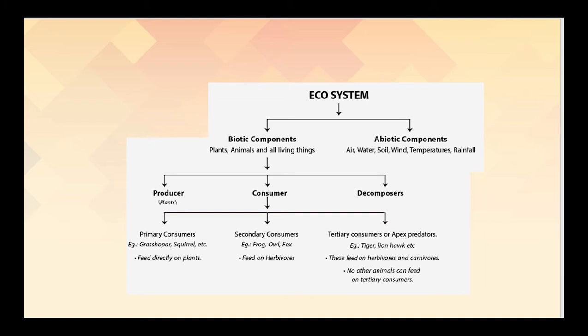For example, primary consumers are grasshopper, squirrel, elephant. These primary consumers are directly dependent upon the producers. Now, secondary consumers, examples are frog, owl, fox. These are dependent on the herbivores, whereas tertiary consumers, the examples are tiger, lion, cheetah, etc. These are dependent upon the herbivores and the carnivores, and no other animal can feed on the tertiary consumers.